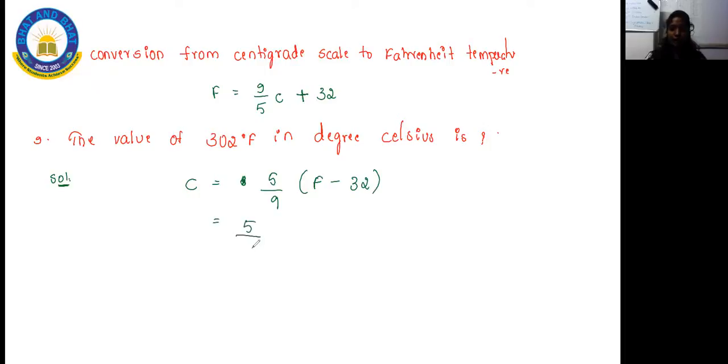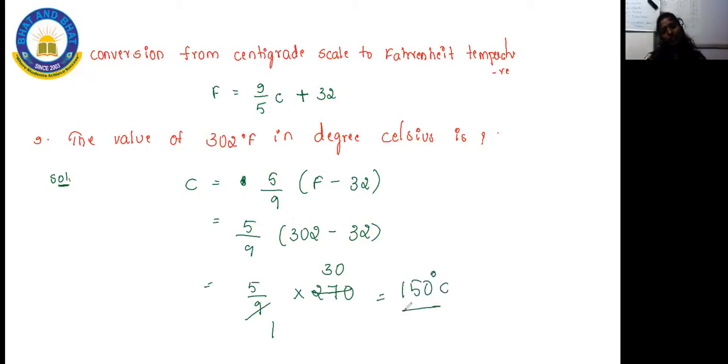So 5 by 9 into F. What is the value of F here? 302 minus 32. How much will you get? When you deduct, you will get 270. Then 9 ones are 9, 9 thirties are 270, and 5 thirties are 150. So it is 150 degrees Celsius. This is how you will be solving the problems here. Make a note of this problem, and once it is done, let me know in the chat session. Be quick, all of you.